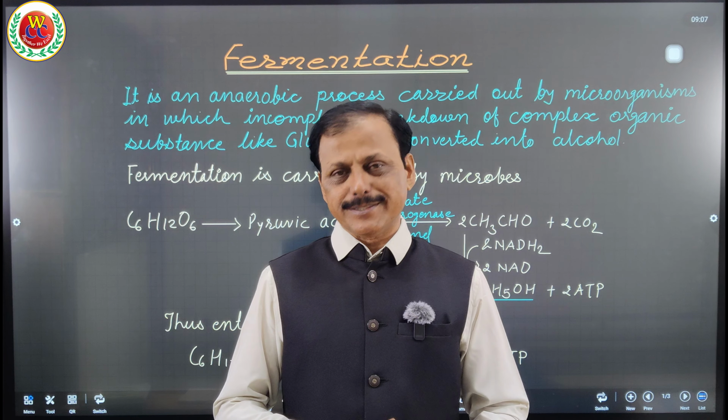Second, when we do exercise or fasting, sometimes we have to run for some reason for 2 to 3 kilometers, and all of a sudden we are not in practice like athletes. So by that time, to have a sufficient supply of energy for running fast to escape from an enemy, our muscles respire anaerobically to fulfill the need for ATP for fast movement, and thereby lactic acid accumulates in our striated muscles, which causes fatigue or muscular cramp. So sometimes our muscles undergo fatigue because of this reason.